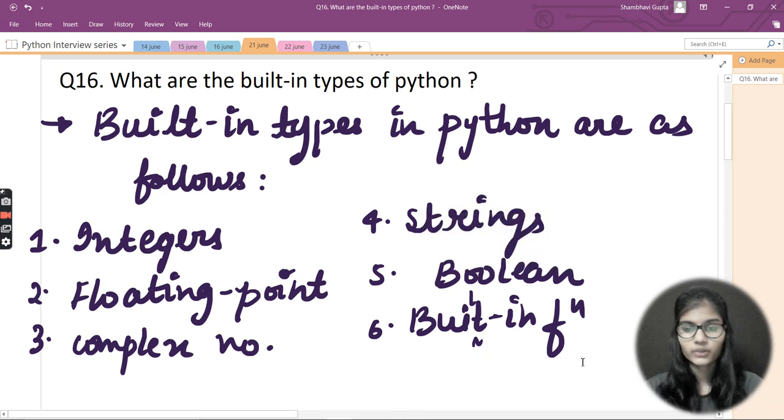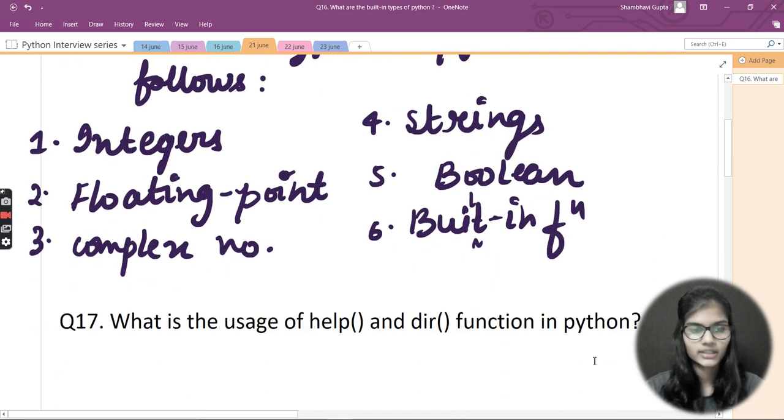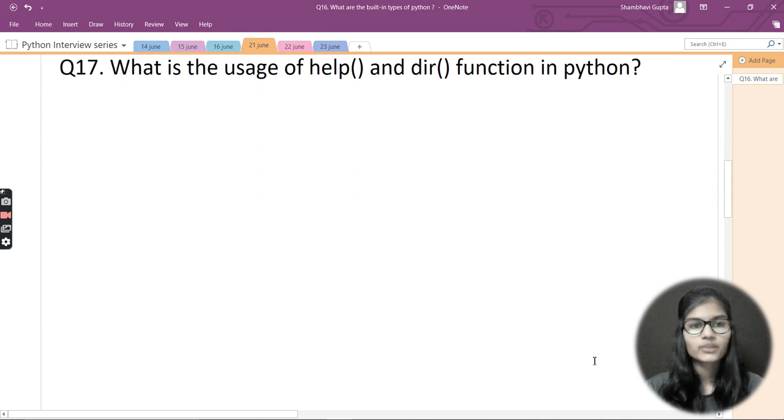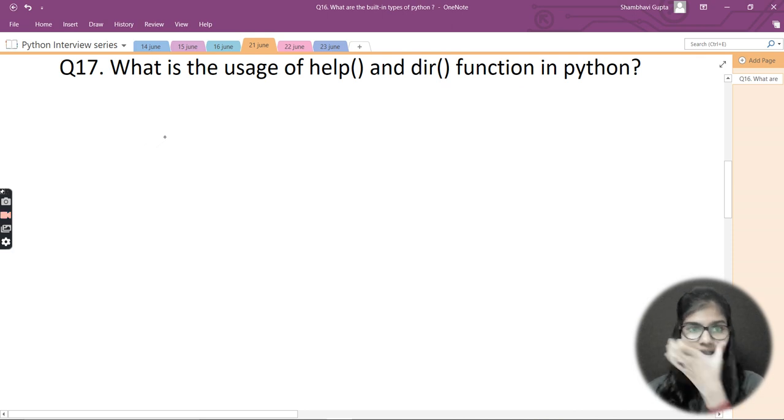Right, now let's move on to the next question, and let me go down so that I can look at it. Fine. Now my next question says that you need to write out what is the usage of the help and dir functions in Python. So basically these are two functions in Python, help and dir. The question asks me to explain the usage of both of these functions.